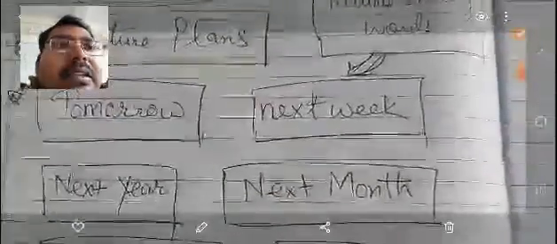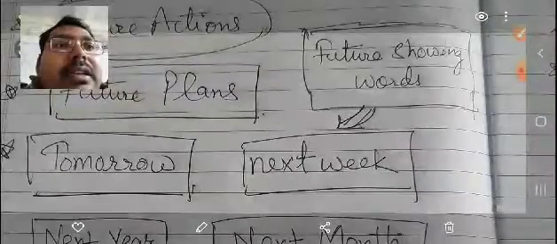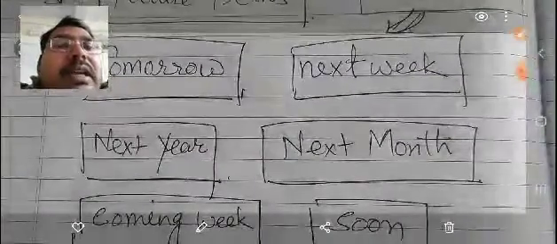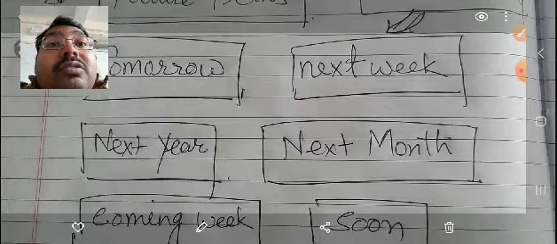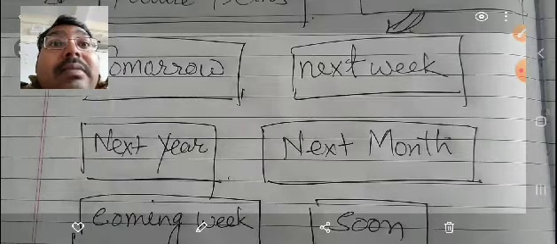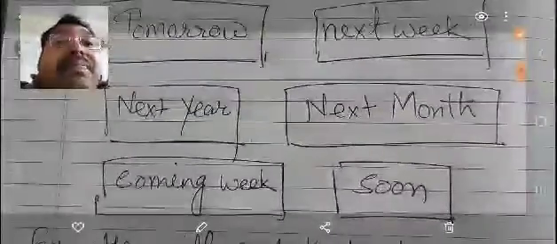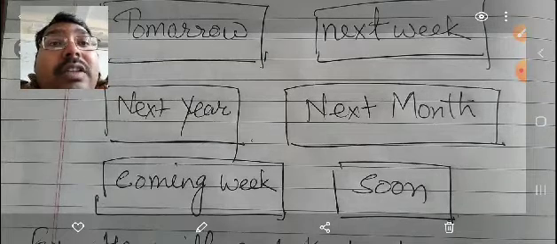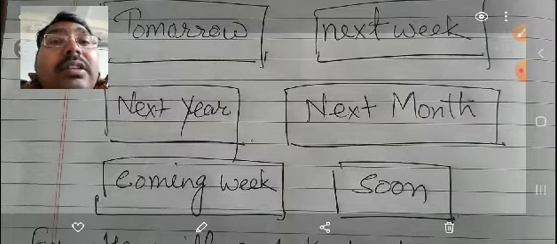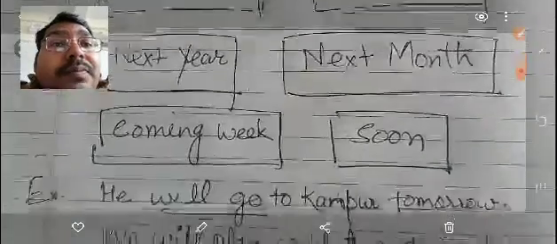So these are certain words that denote future tense. As in the past, I told you yesterday, last week, they were the past denoting words. And now here we have tomorrow, next week, next year, next month. These are future denoting words. They show the future.